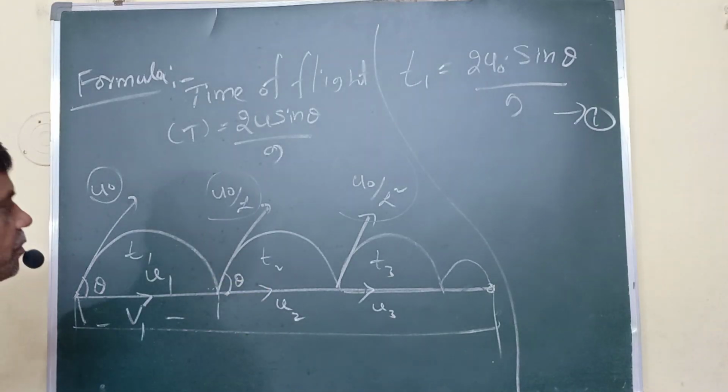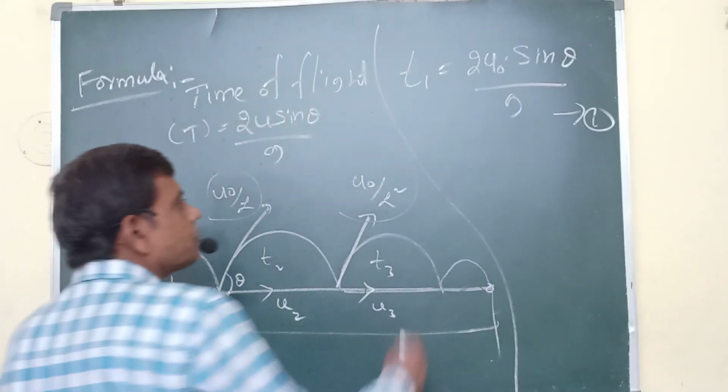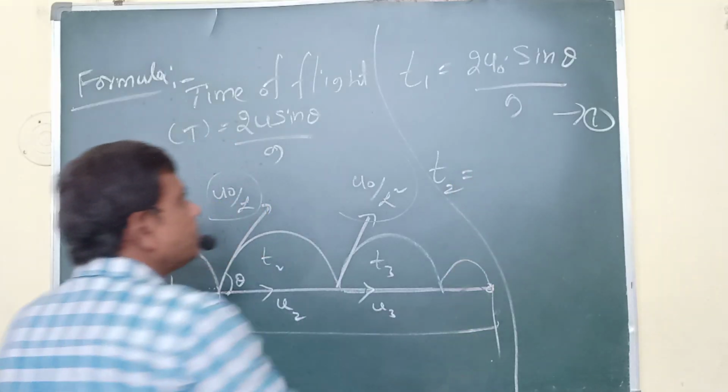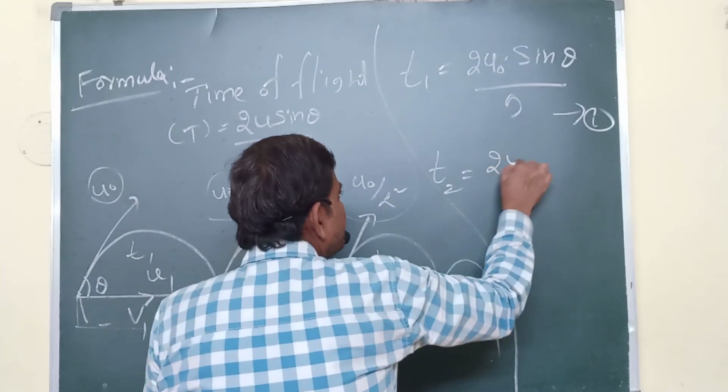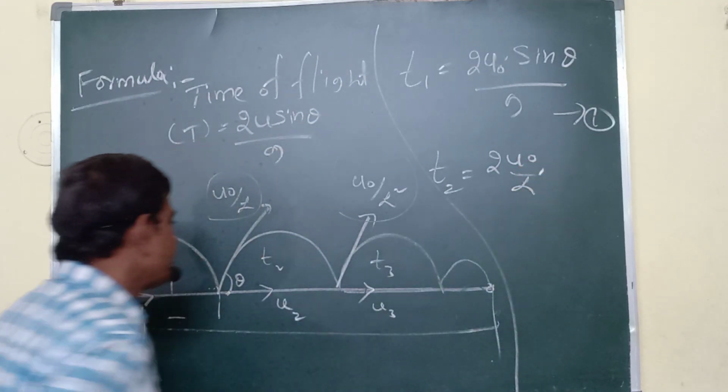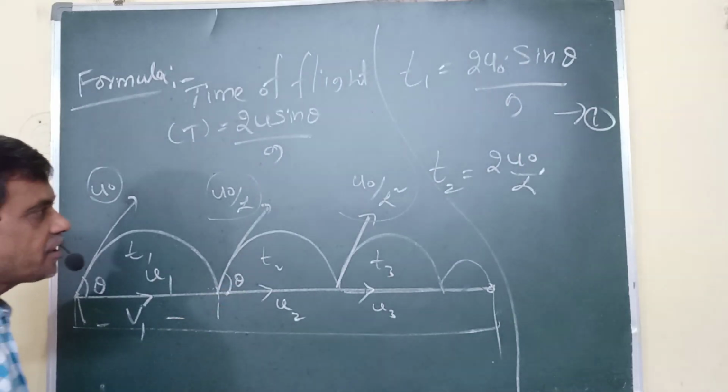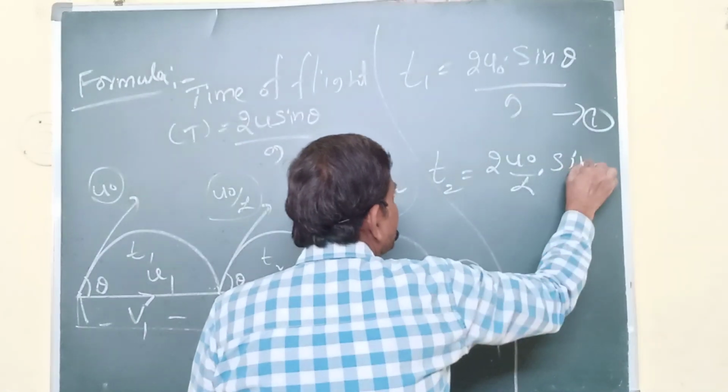Similarly, in the second case, what is the time of flight? T2. I am writing T2 equals 2 u0 by alpha, sin theta, by g. Here also the angle of projection is theta only.